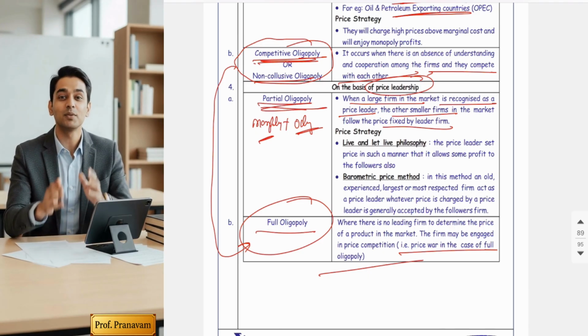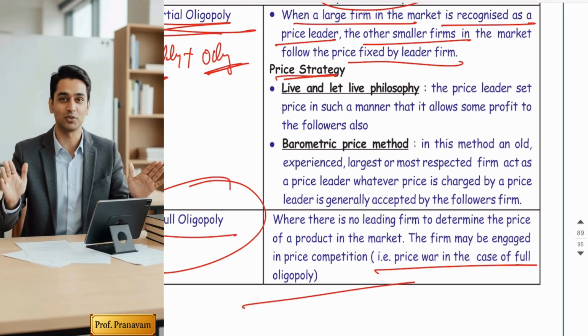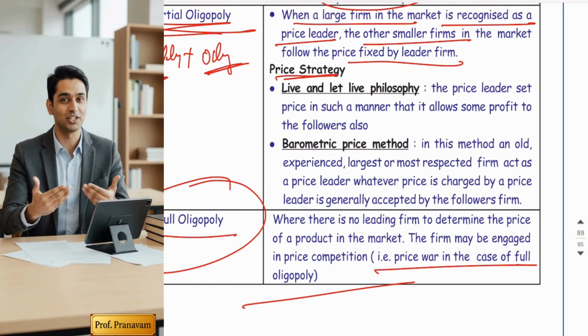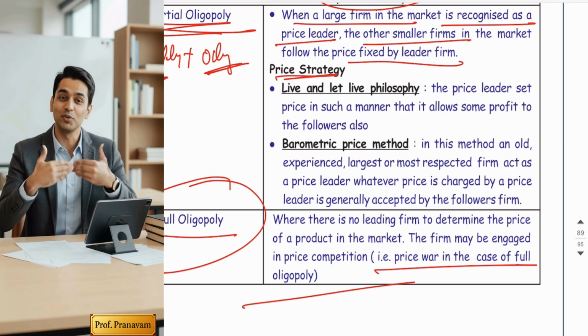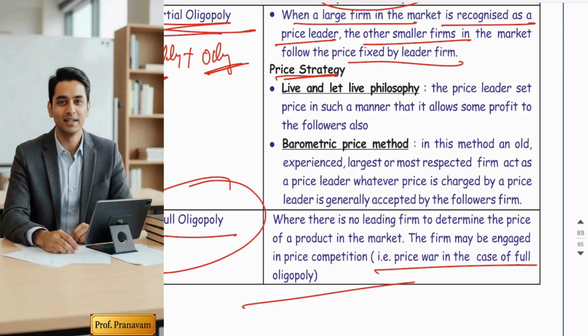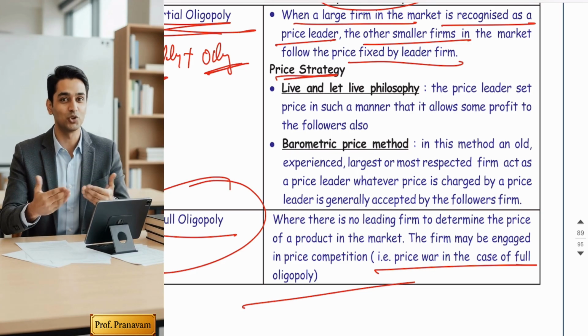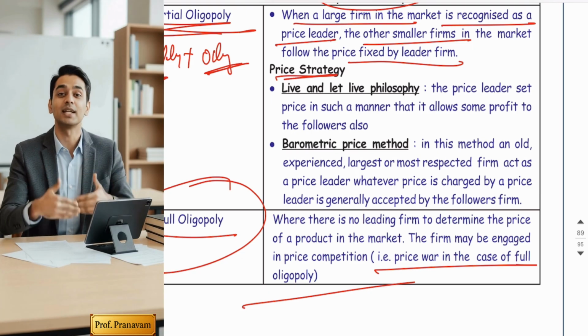In partial oligopoly, two types of price strategy prevail. One is the live and let live philosophy. What do I mean by this? Guys, in this, the price leader fixes prices which are fair so that everyone can earn profit. A very neutral price strategy. So it benefits all the sellers. It's called the live and let live philosophy.